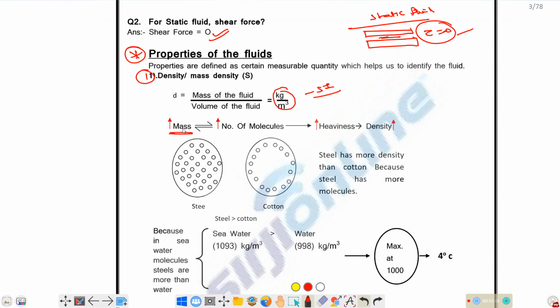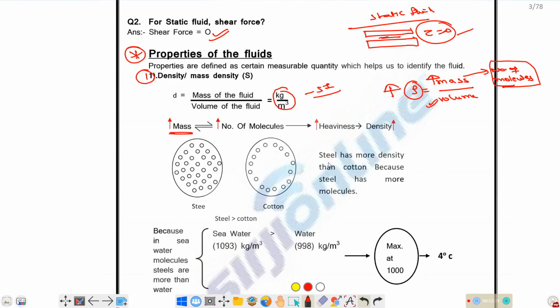Let's take a unit volume of fluid. If there is a larger number of molecules in that unit volume of that fluid, then there will be more weight, or you can say more mass per unit volume. So there will be more density. Density is equal to mass by volume. If there are more molecules in that volume, then there will be more mass. As mass is increasing, density will increase.